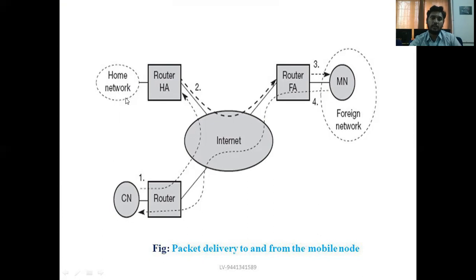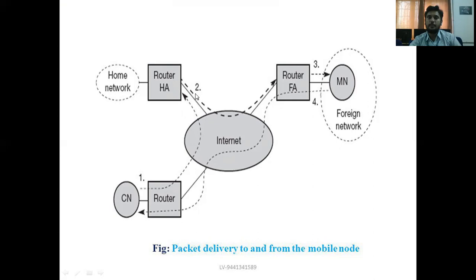If the mobile node is not available in the home network, then this router, the home agent, sends that packet to the foreign agent. Now the foreign agent sends that packet to the mobile node. The foreign agent searches for the mobile node, identifies it, and sends that packet to the mobile node. In this way, the IP packet is delivered from the correspondent node first to the home agent, from the home agent to the foreign agent, then to the mobile node. The data packet is encapsulated at the starting point and decapsulated at the ending point.